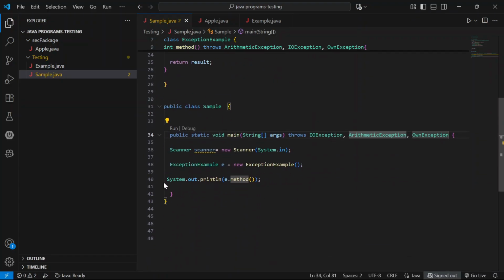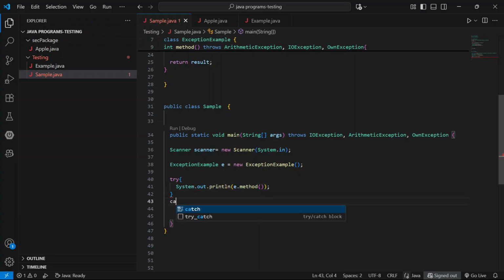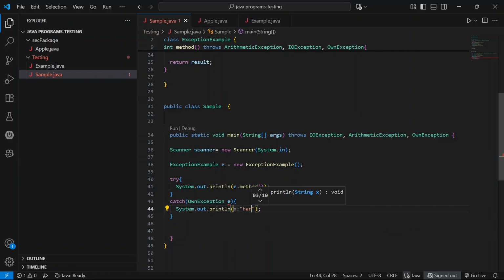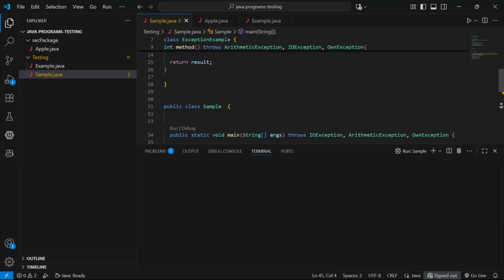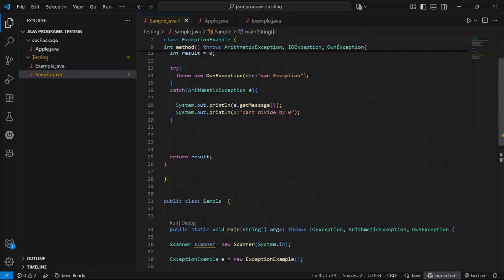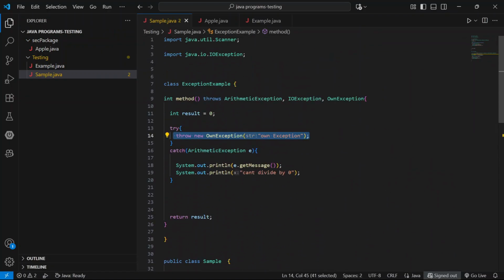To handle that, we use a try catch block. Here we are throwing the exception explicitly.